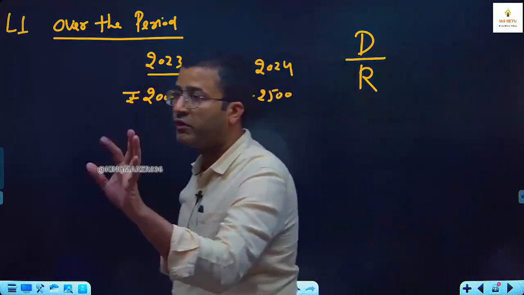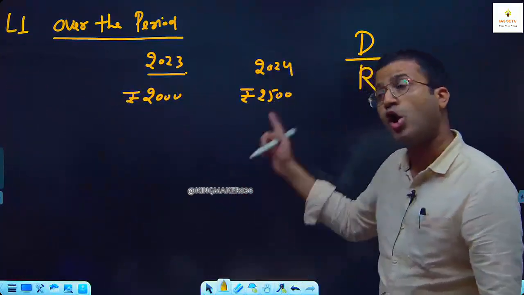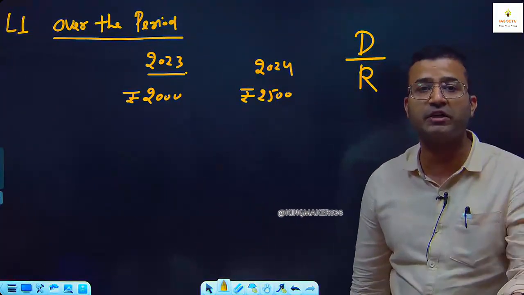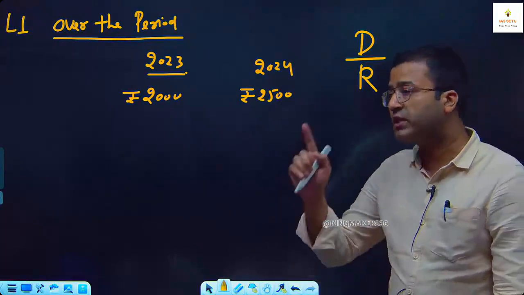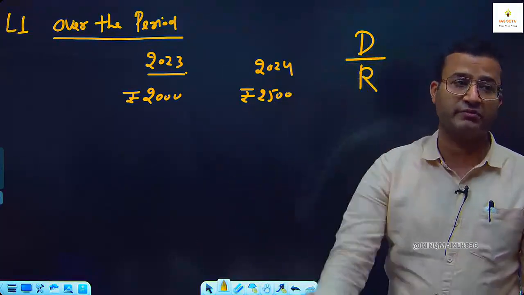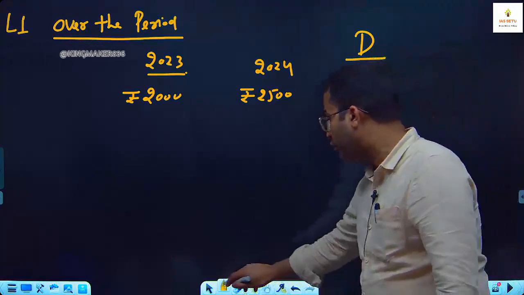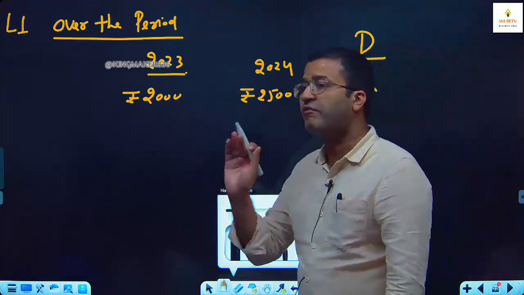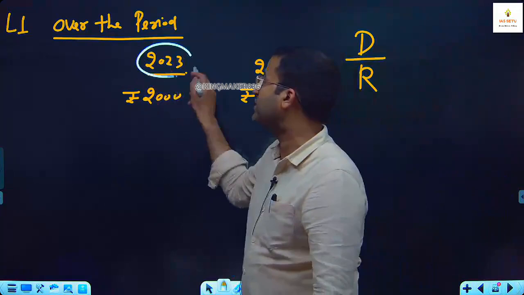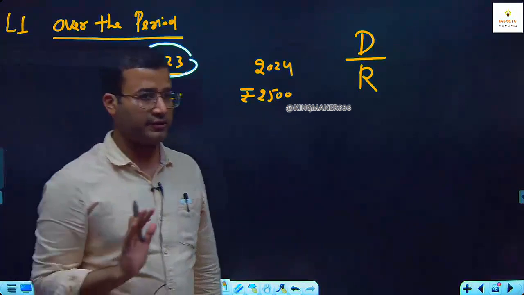Now here in our first language, rule number 1, you can say over the period always previous year value is the reference. हमेशा जो पिछले साल वाली वैल्यू है वो रेफरेंस होती है. If there is an increase or there is a decrease, it is always based on previous value. पिछली वैल्यू पे ही इंक्रीज होता है, पिछली वैल्यू पे ही डिक्रीज होता है. So you make it a rule, when they have given value of 2 consecutive years, the previous year value is always reference. लिख लो, previous year value is always reference.